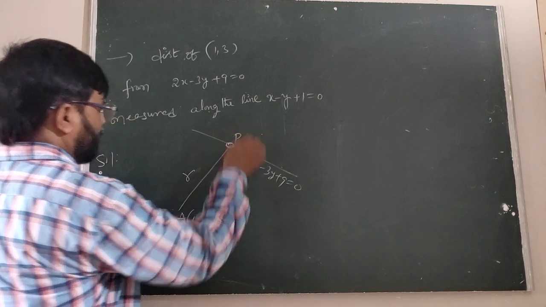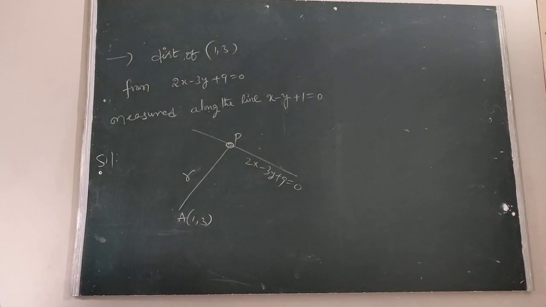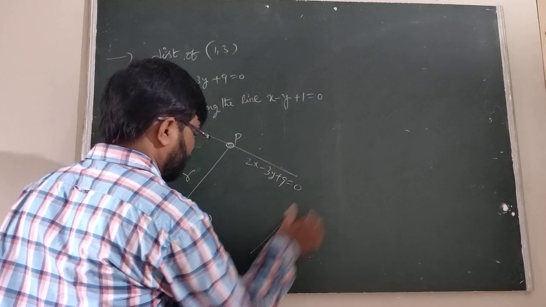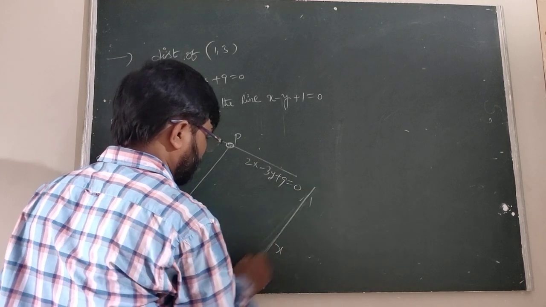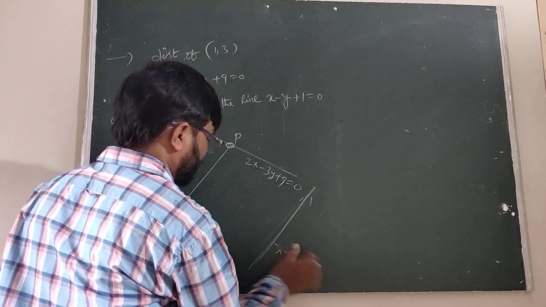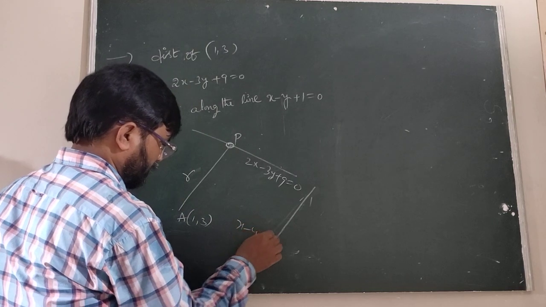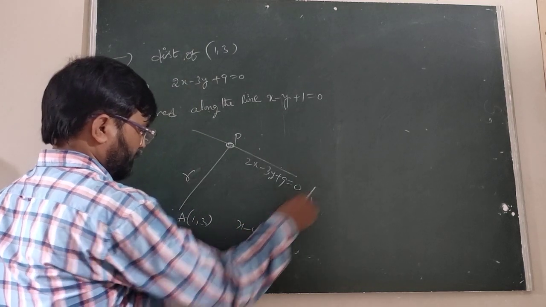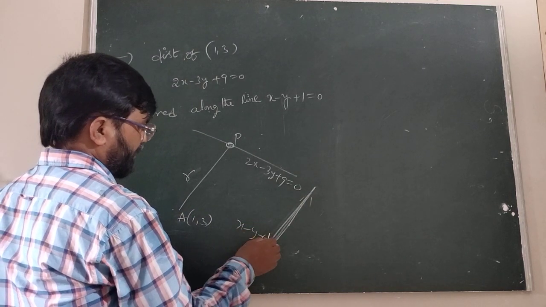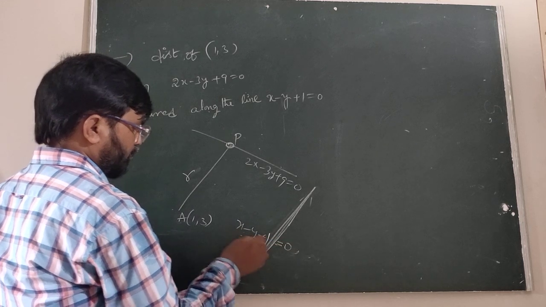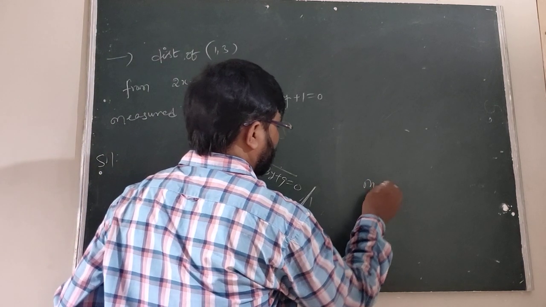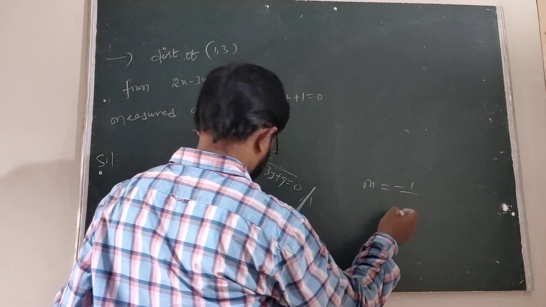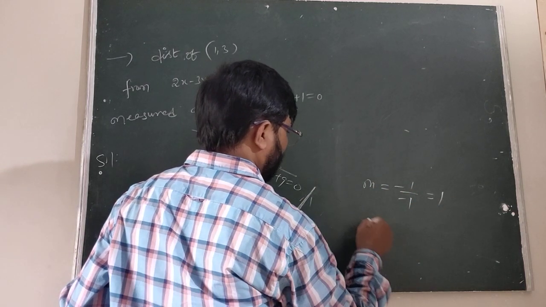We have to find the point P and substitute in this. We have to measure along the line x minus y plus 1 equal to 0. The slope m is minus a by b, minus 1 by minus 1, that is 1.